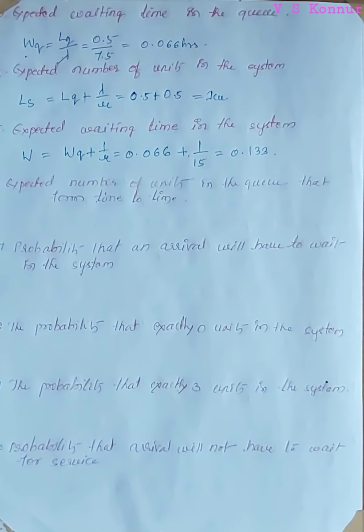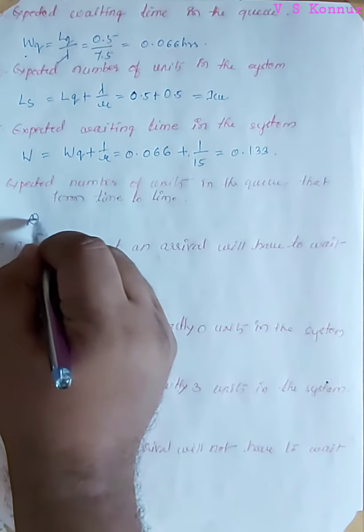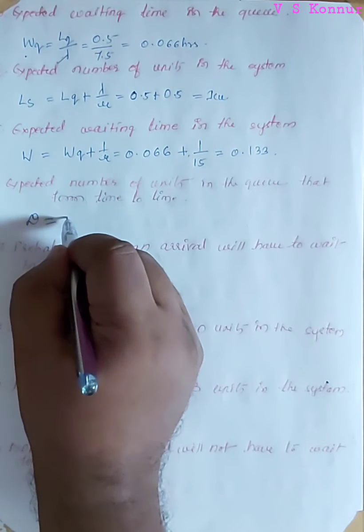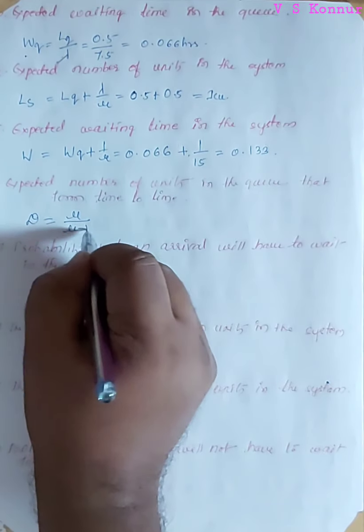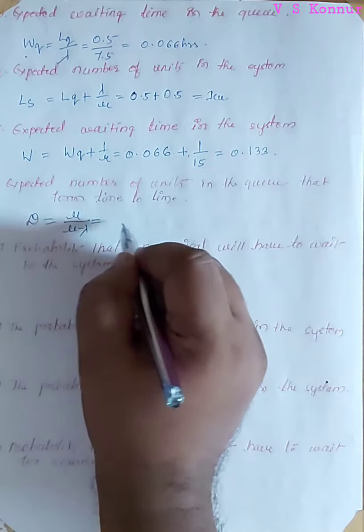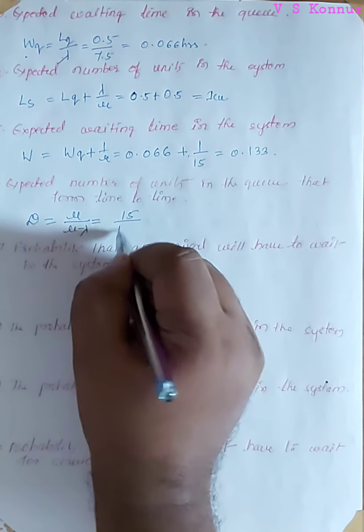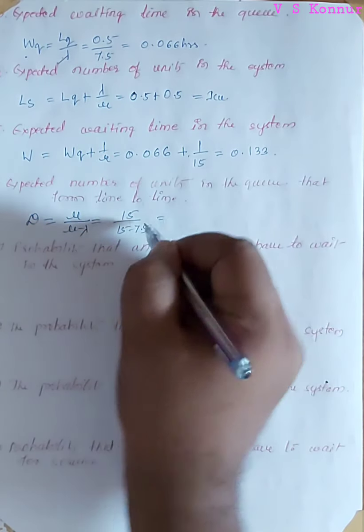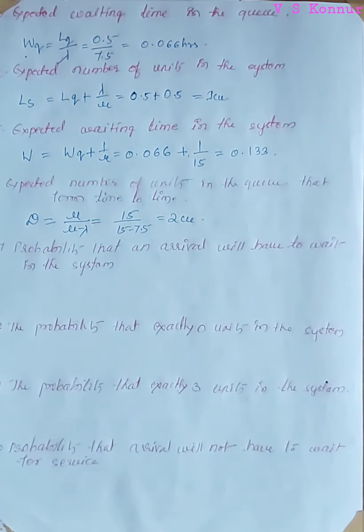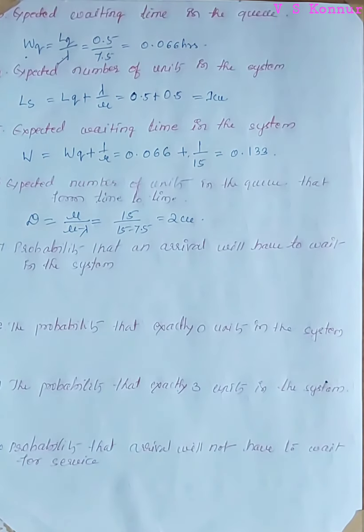Expected number of units in the queue from time to time is given by D. From the formula, D is equal to mu divided by mu minus lambda. So that is equal to mu, already we know 15, minus 7.5, and we will get 2 persons, or 2 customers, or 2 phones, whatever, depending upon the application.